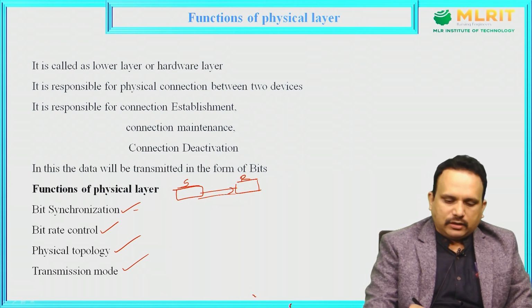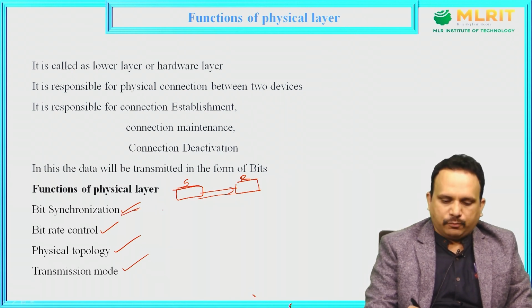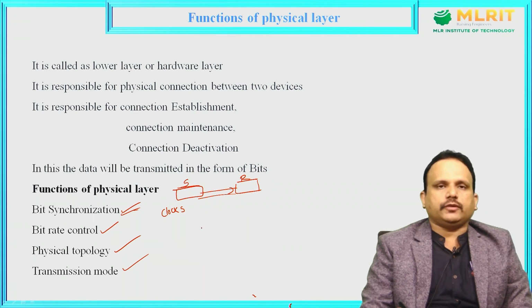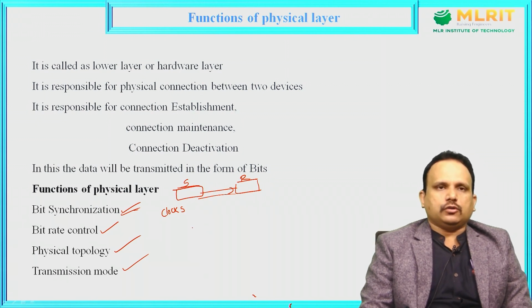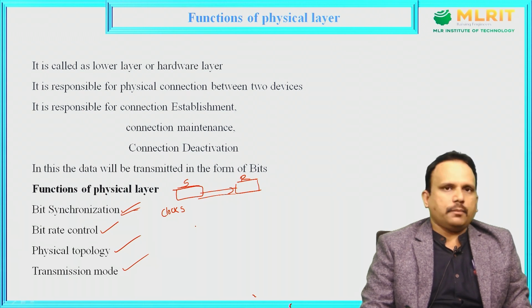This bit synchronization can be achieved with the help of clocks. To maintain synchronization between the sender and receiver, we maintain clocks. With the help of these clocks, the sender is able to transmit the data, whereas the receiver is able to receive the data without any loss. This we call bit synchronization.